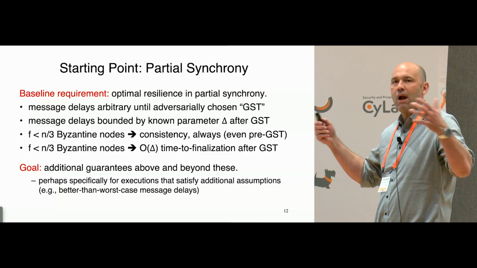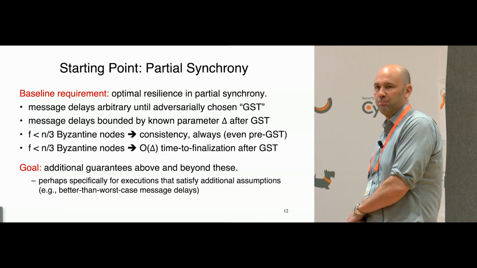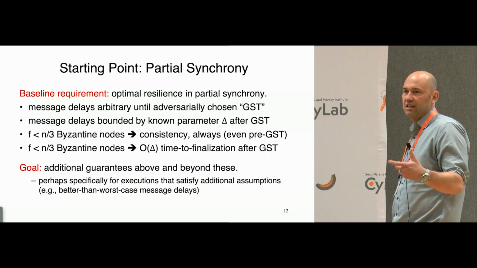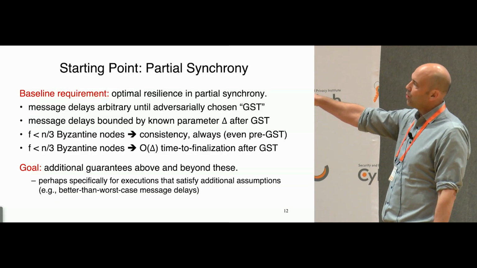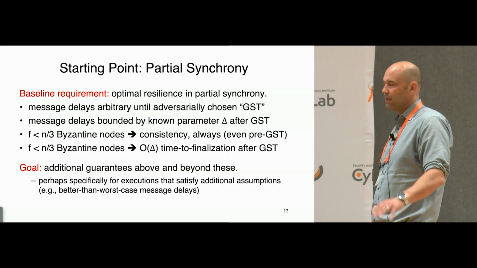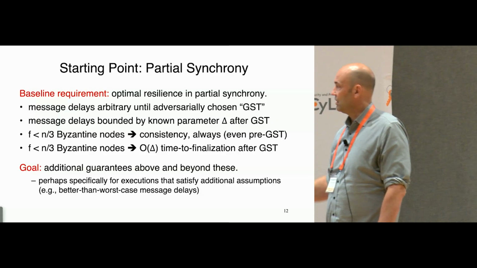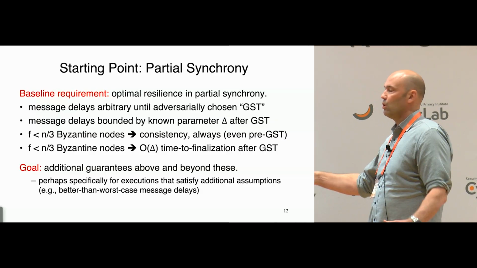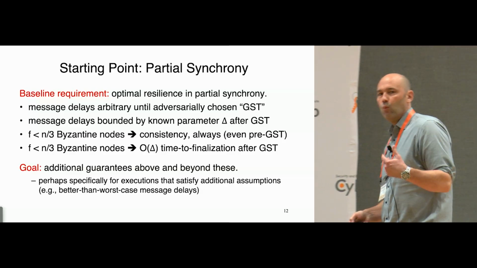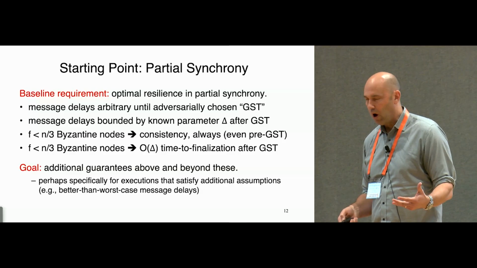We want further properties to be true of these protocols, perhaps specifically for subsets of executions that satisfy additional assumptions. We're never going to compromise on this baseline requirement that in partial synchrony, we're guaranteed consistent, and guaranteed live after GST, but we also want additional properties perhaps for a subset of executions. So what additional properties might we want?